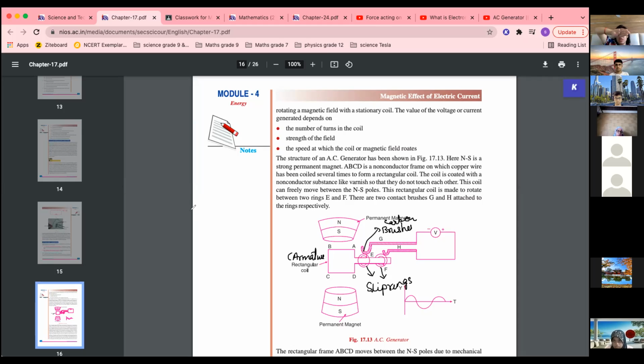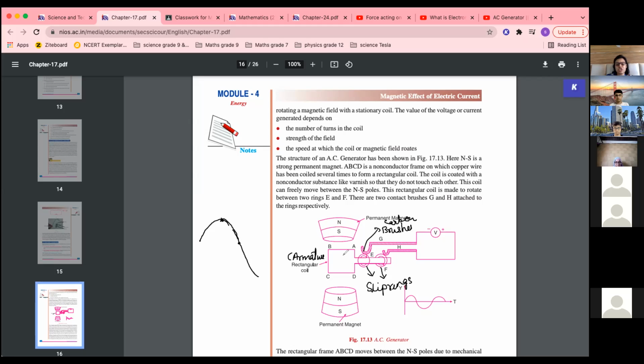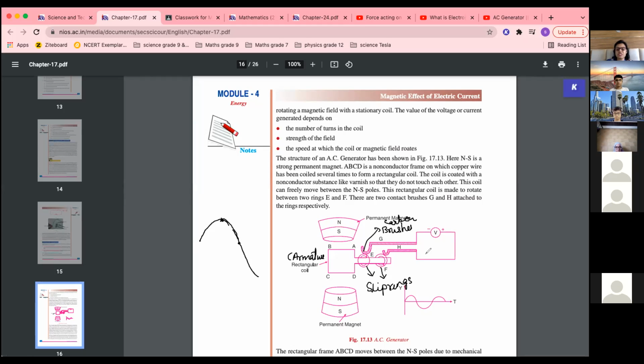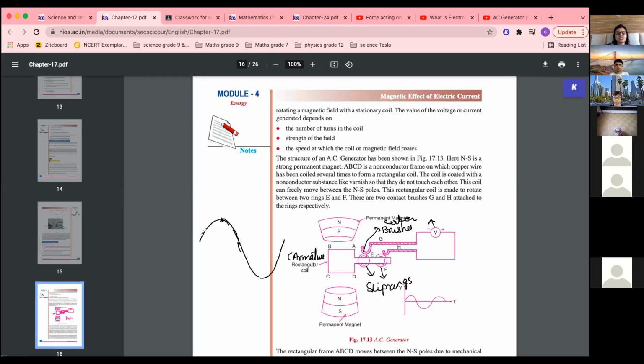So as it is rotating like this, what happens? The induced EMF first increases, because the magnetic flux changes maximum, so EMF will be maximum. When the change is minimum, EMF is minimum. Then it reverses the direction, because these brushes are there, the direction of current reverses and the deflection is now in the opposite direction. So that is why your graph comes like this. Okay, so this is alternating current. Why do we say alternating? Because it alternates after every half cycle.